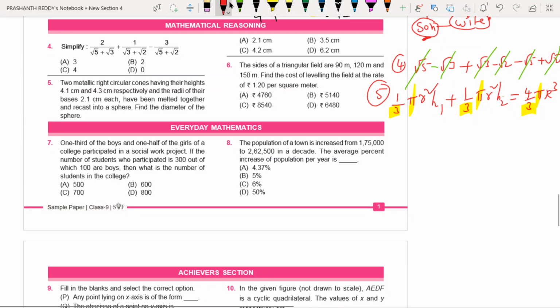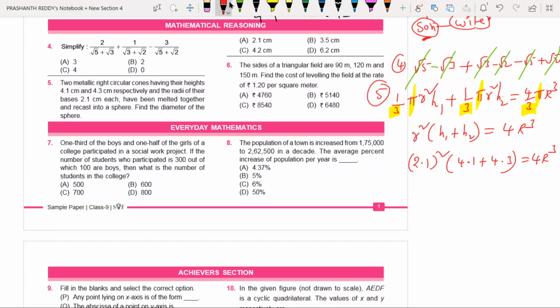From both you can take r square common. If you take r square common, you simply get h1 plus h2, which is equal to 4 times r cube. Now just observe here, r1 square means what is the radius here? 2.1. You can take 2.1 whole square. h1, the first height, is 4.1 and the second height is 4.3. 4.1 plus 4.3 is equal to 4 times r cube.